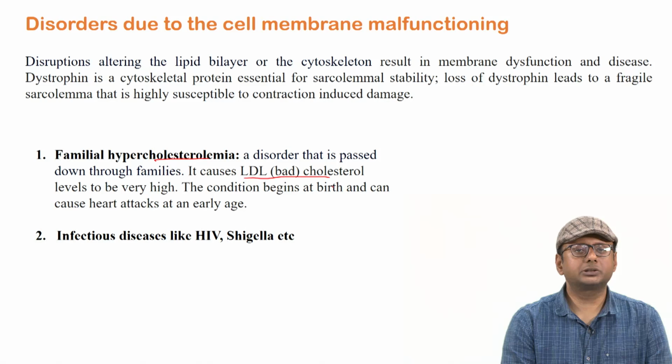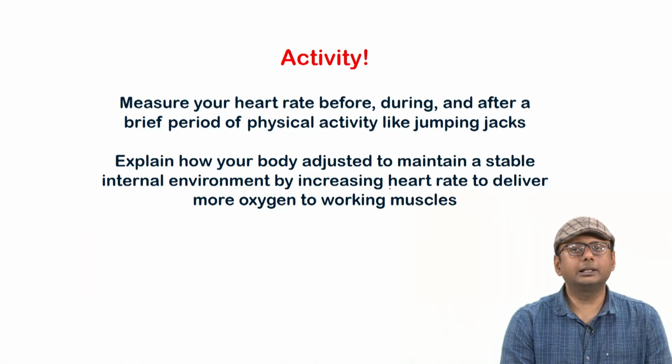There are two different types of cholesterol in our body, good and bad, and good cholesterol tries to mitigate the bad effect of the bad cholesterol. So what will happen if the bad cholesterol goes high? It can cause clogging of the blood arteries and vessels, and it can also cause a heart attack. Other infectious diseases like HIV and Shigella can also happen due to cell membrane malfunction. So all these show how different diseases can happen if certain organelle disorders occur in our body.